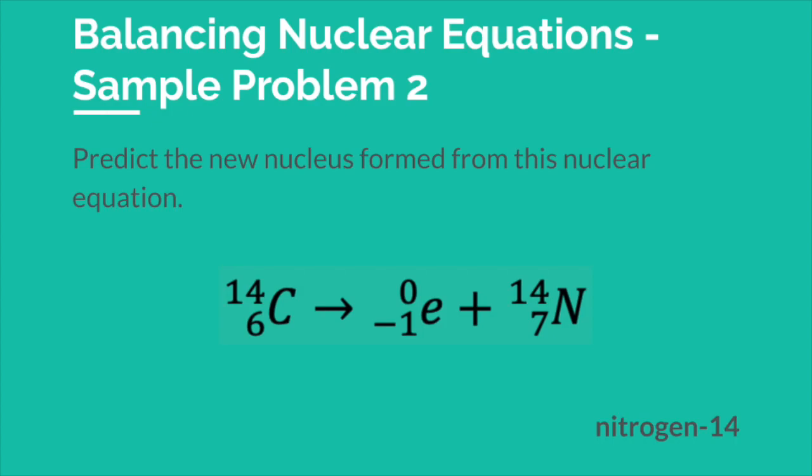We can double check our work by ensuring that the sum of the mass numbers on each side is the same, and that the sum of the atomic numbers on each side is also the same. Let's see, 14 plus 0 is 14. Check. 7 minus 1 is 6, so double check. Good to go.